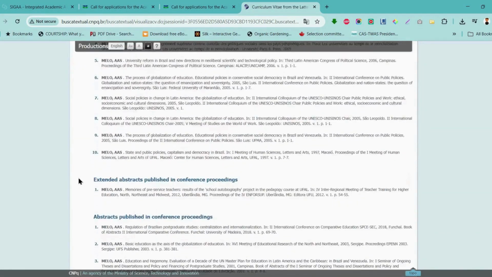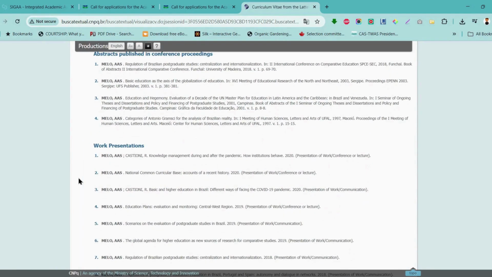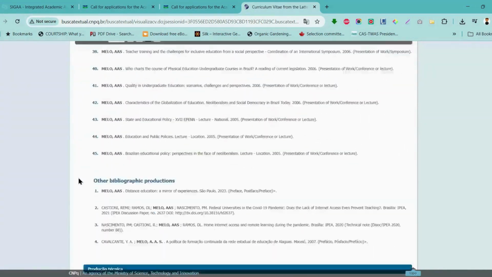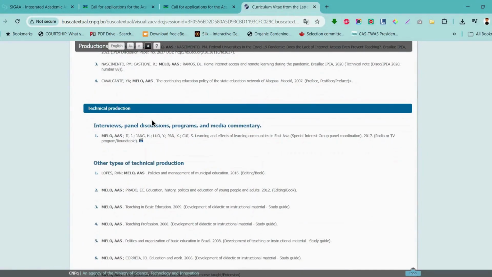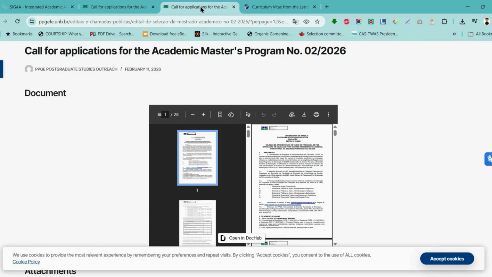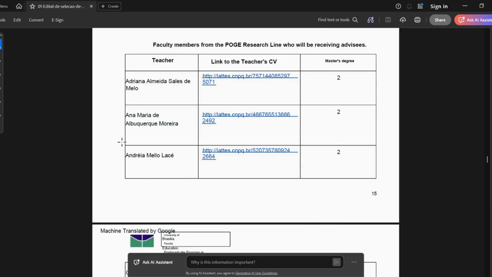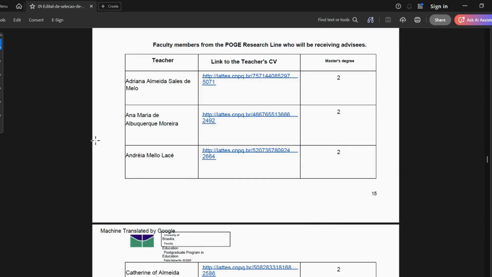You can see different categories of publications, abstracts, work presentation, journal articles. This is just an example, right? To show, and there are a lot of other details if you have the time to go through them. So let's go back to our editor. Remember that all these things are from the editor. So you don't need to look for anybody too much to ask questions. You have everything you need here.